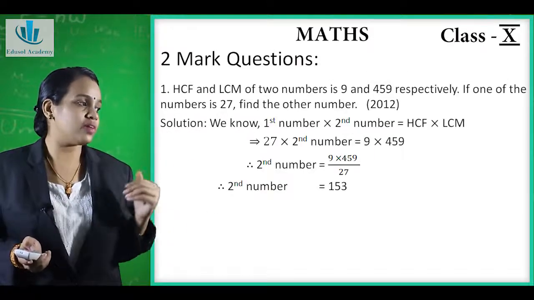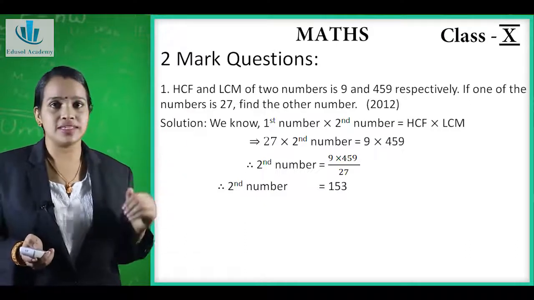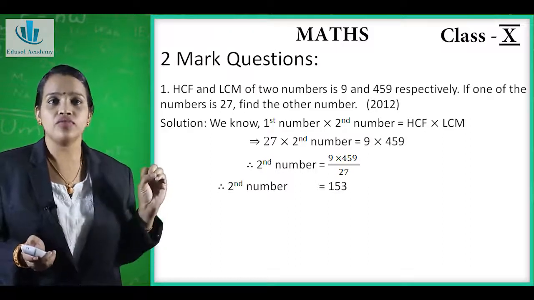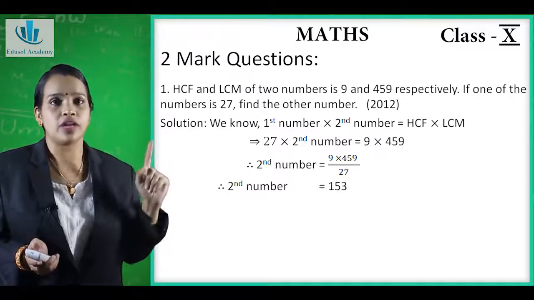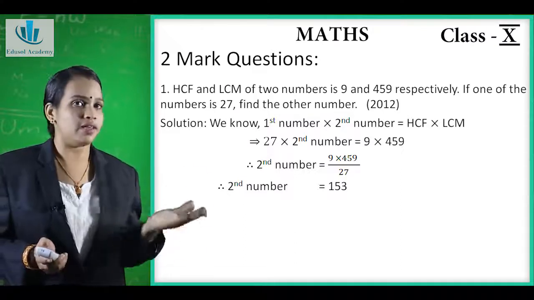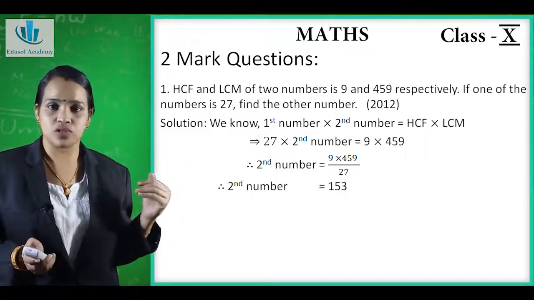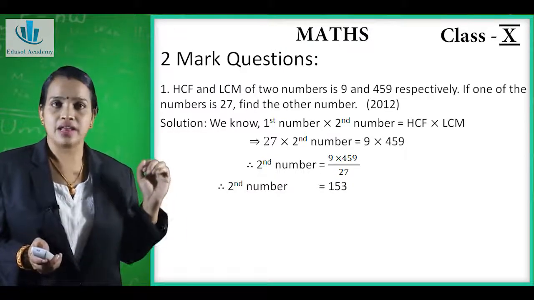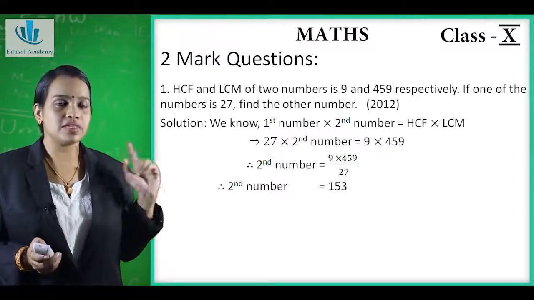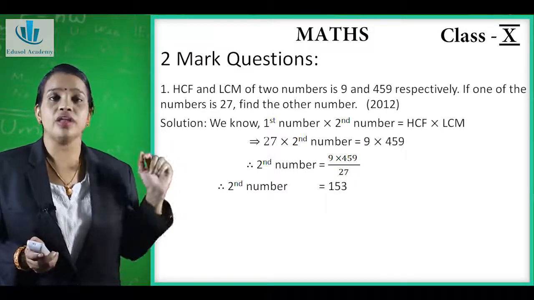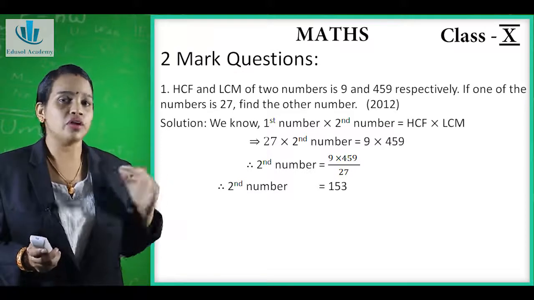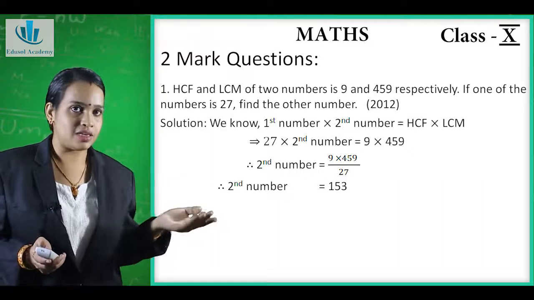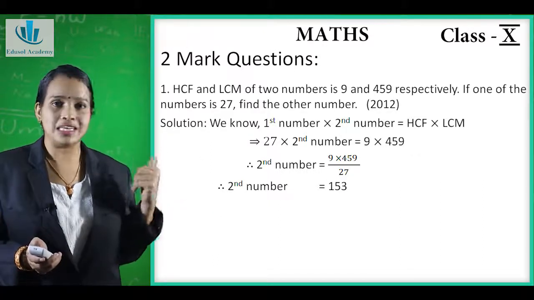Now we see how to solve the 2 mark questions. So the first question is, HCF and LCM of 2 numbers is 9 and 459 respectively. If one of the numbers is 27, find the other number. This question has appeared in the year 2012. Here HCF and LCM of 2 numbers are given, that is 9 and 459, and one number is 27. Now we have to find the other number. We know first number into second number is equal to HCF into LCM. Now you know the first number, it is 27.